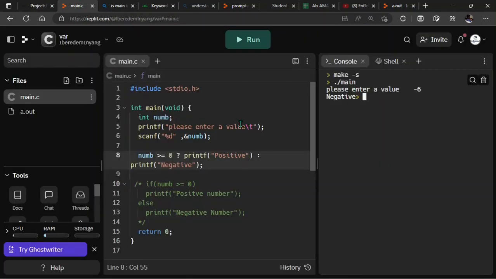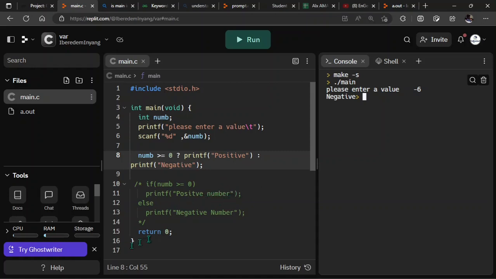Actually, we've talked about relational operators. Now, when you say if number is greater than or equal to 0, this is relational. You're trying to relate the context of your variable name and what is assigned to it as a value to check. We are trying to check if the value entered is either greater than 0 or equal to 0. So if it meets that first condition, give us a positive number.